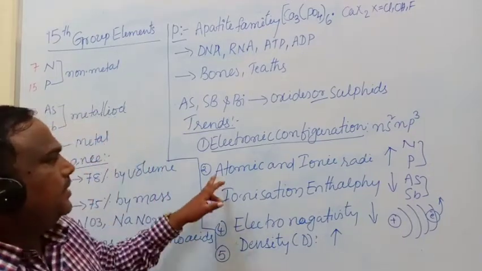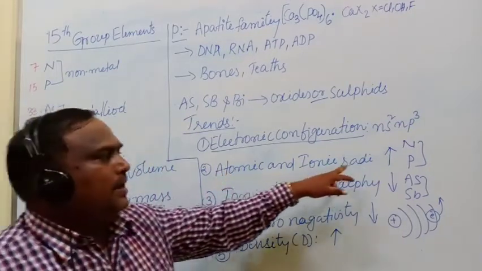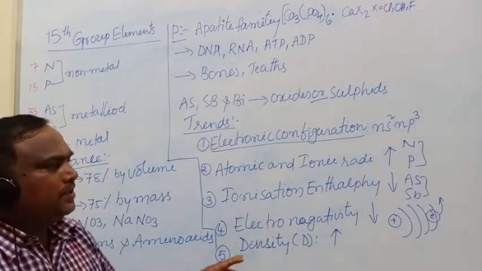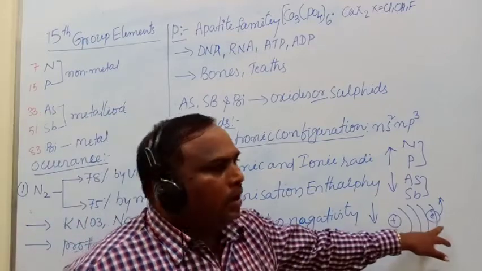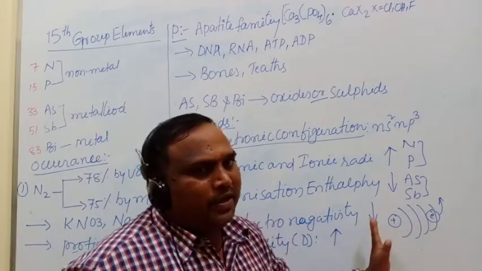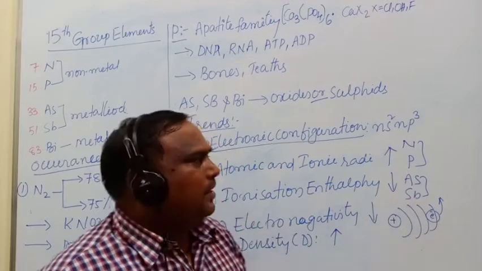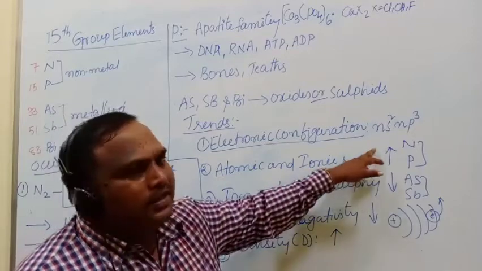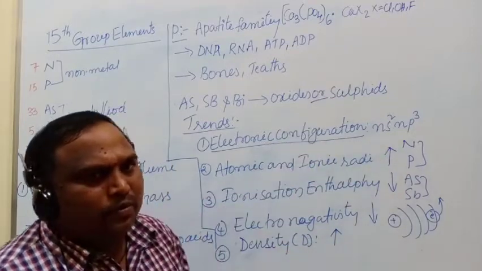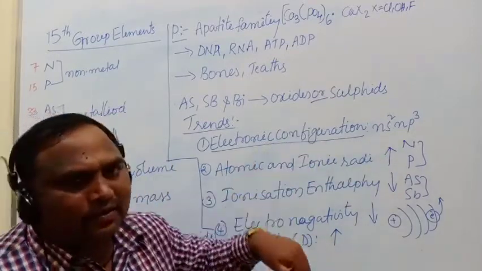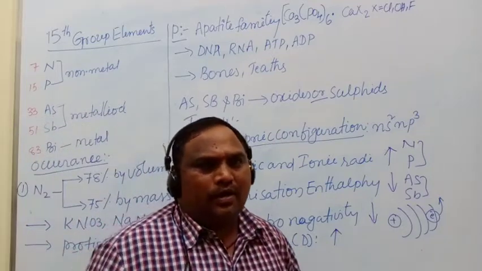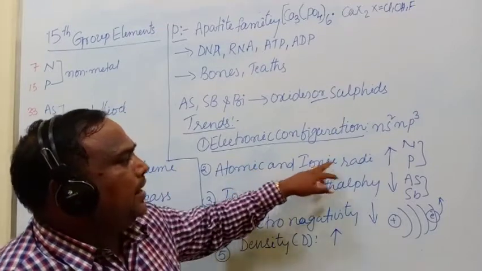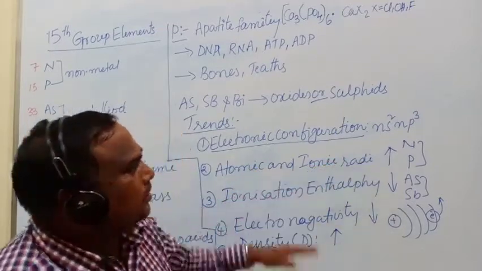Next point is atomic and ionic radii. The distance from the nucleus to the outermost orbital is known as the atomic radius. The atomic and ionic radii increase from top to bottom of the group as electrons enter different orbitals and shells increase, so the atomic and ionic radii increase.